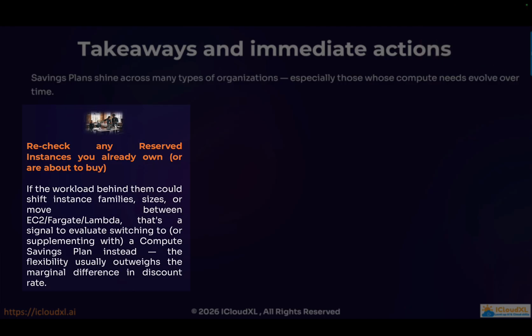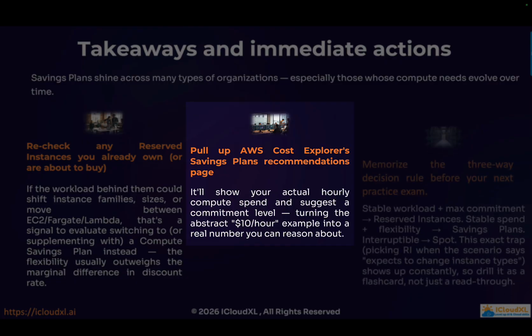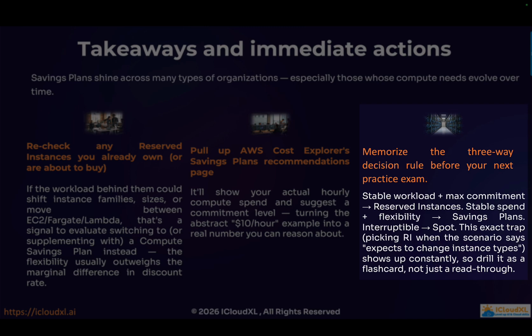After you end this video, immediately go and check it out. Go to the AWS console, or wherever project you are working for, and check any reserved instances you already own in your account. Once you do that, the second step is to pull up the AWS Cost Explorer savings plan recommendation page and understand how savings plan saves the cost for your business. And memorize a 3-way decision rule before your next practice exam.